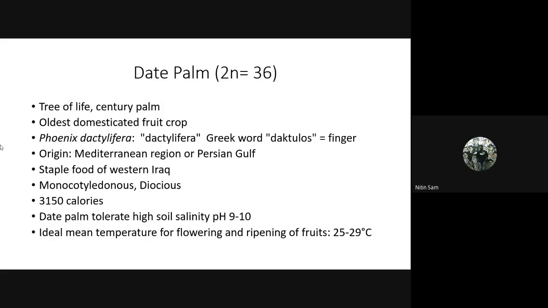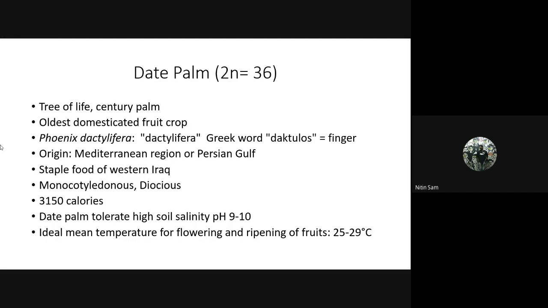Uganda. Yes, very good. It is used as a staple food in Uganda. Please remember. You need to correlate such things so that you will remember them very easily. Coming to origin, it originated in the Mediterranean region. It is a staple food in Western Iraq. It is monocotyledon and dioecious, where male and female flowers are borne on separate plants.